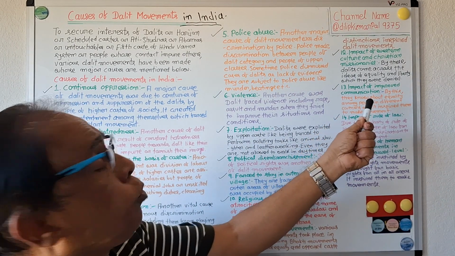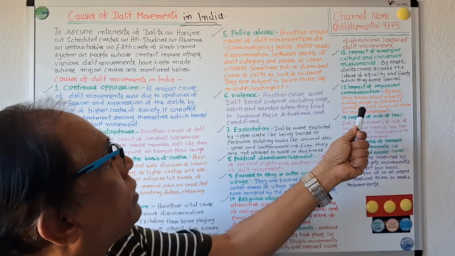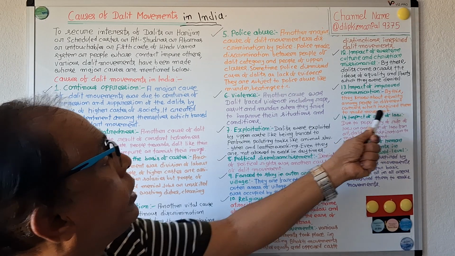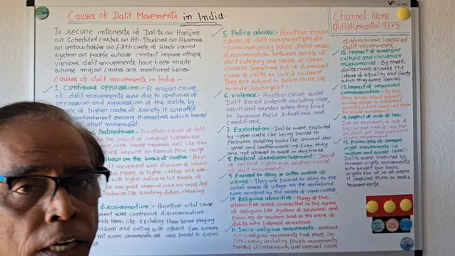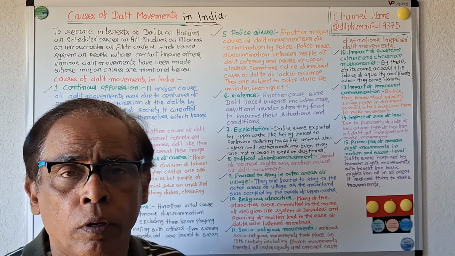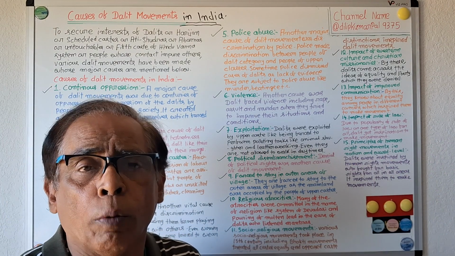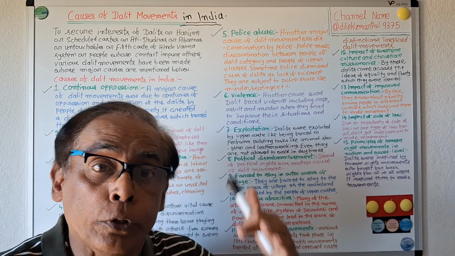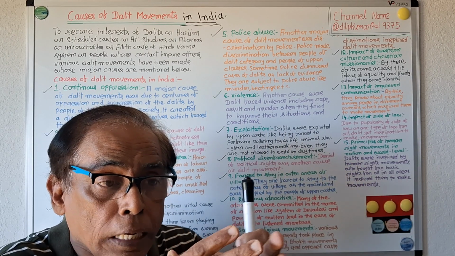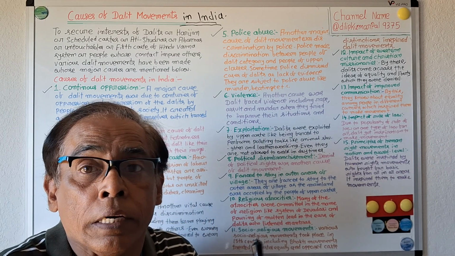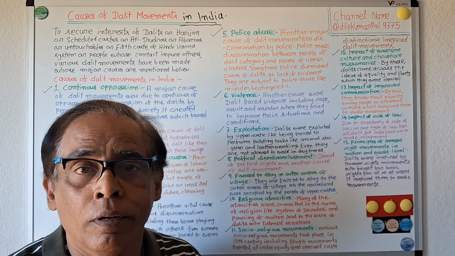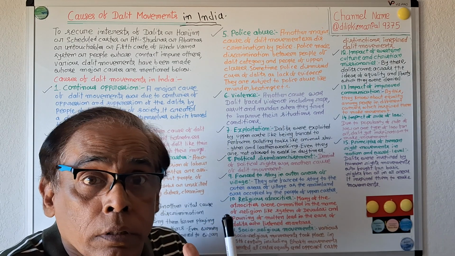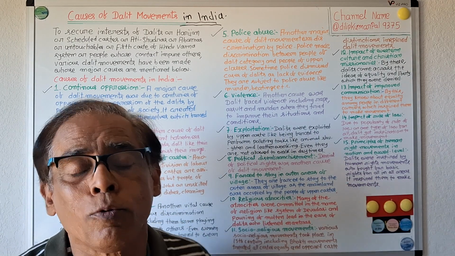13. Impact of improved communication. By this, they came to know about equality among people in different corners, which inspired them to make movements. Due to improved communication, they were able to see and hear about the equality of all people and the enjoyment of equal freedoms by all people in all corners of the world.